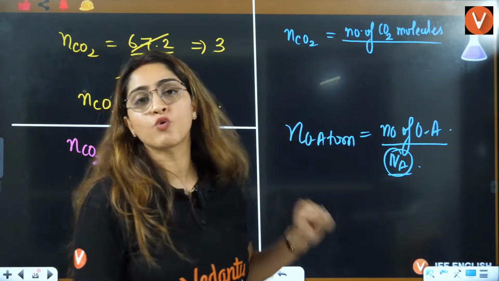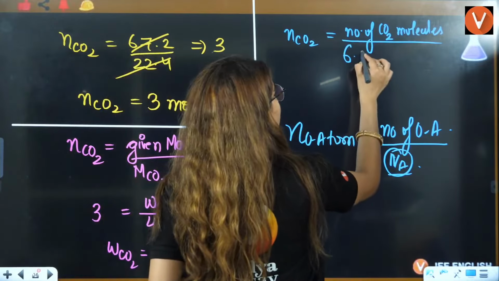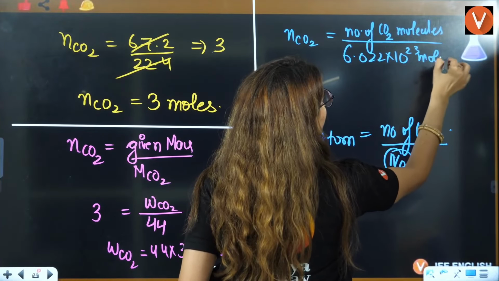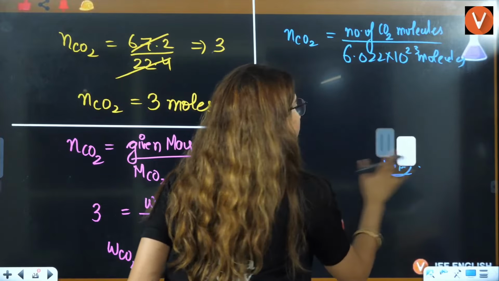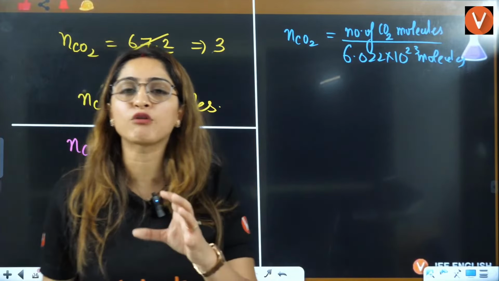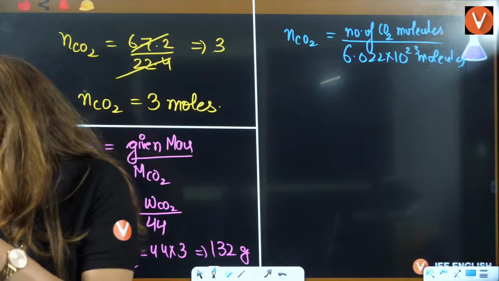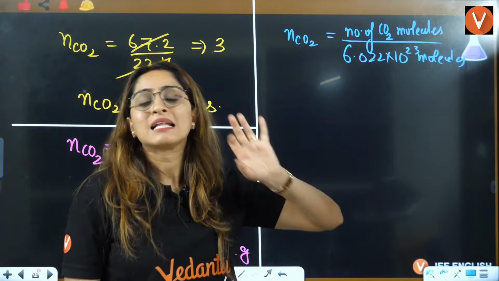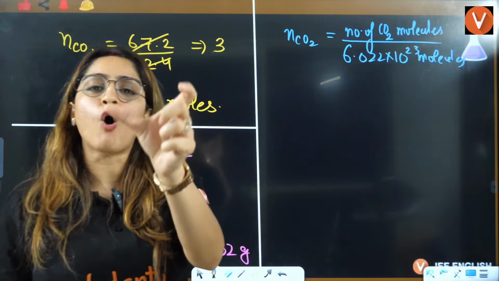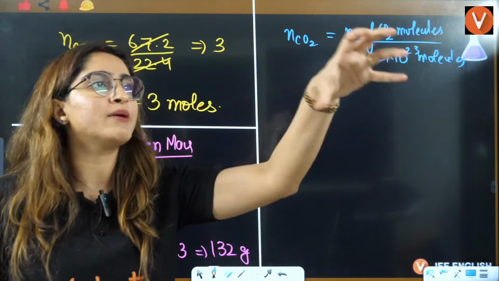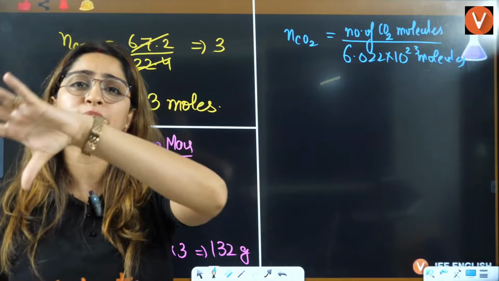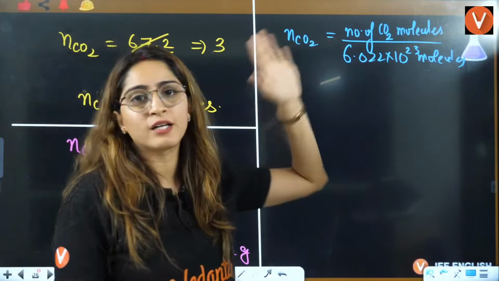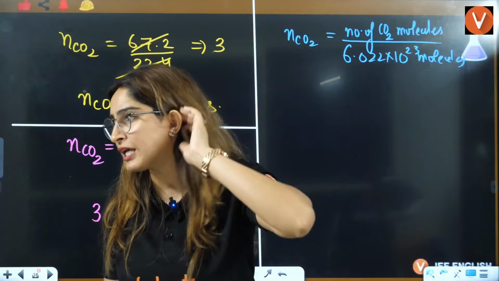But here this is going to be 6.022 into 10 raised to 23 molecules, because we are calculating the moles for a molecule. So things are going to be in terms of molecules. That's why the general term we use is particle. A particle can be an atom, an electron, a proton, an ion, or a molecule, anything it can be.